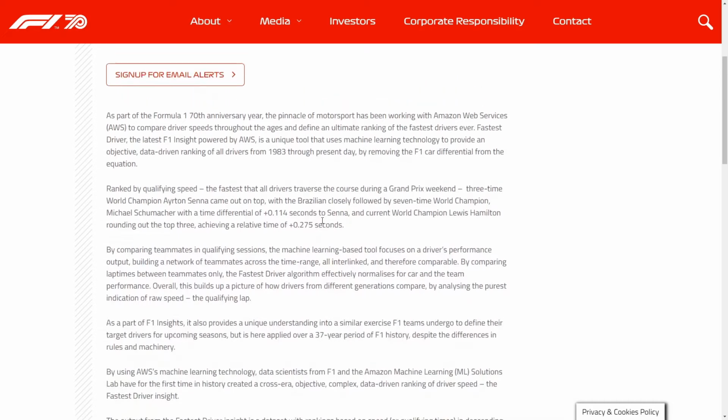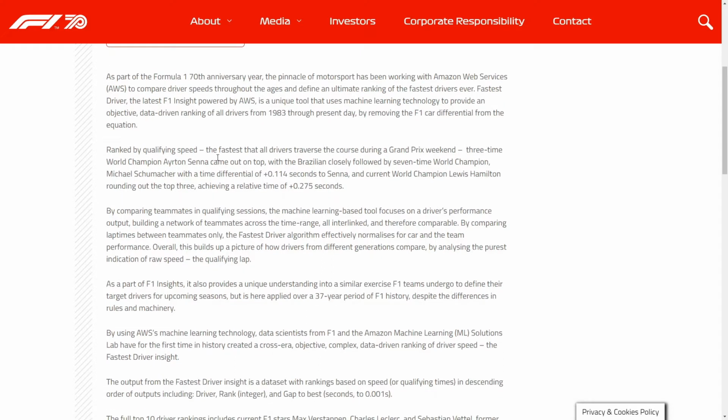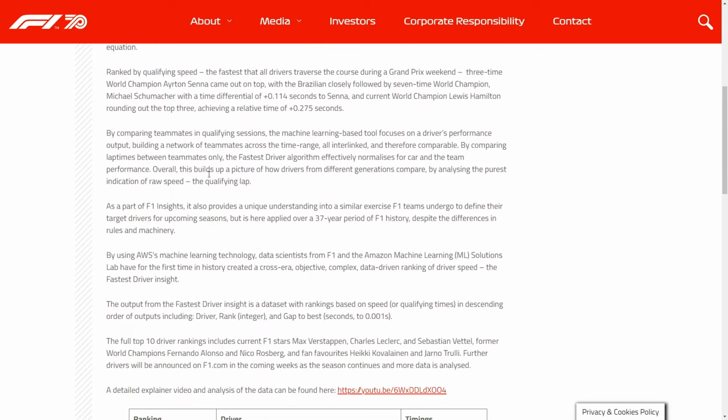What I'm aiming to do, as they have said somewhere in here, it is a unique tool that uses machine learning to provide objective, data-driven rankings of all the drivers from 1983, which is fine, all of those drivers started after 1983, by removing the car differential from the equation. Ranked by qualifying speed, the fastest laps. The algorithm effectively normalizes the car and the team's performance, and builds up a picture to compare the different generations by analysing the purest indication of raw speed, the qualifying lap.